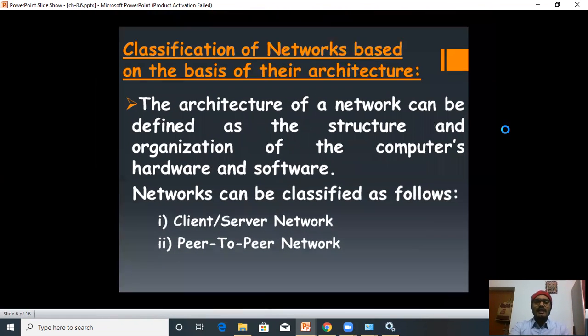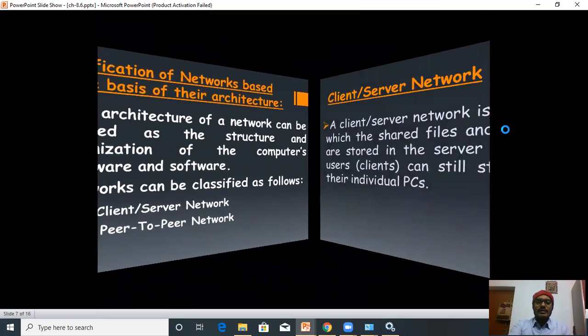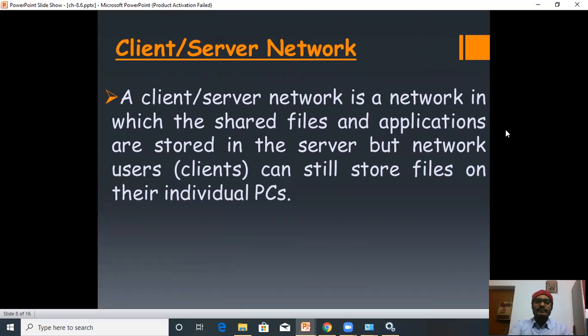So now coming to the next topic, classification of networks on the basis of their architecture. The architecture of a network can be defined as the structure and organization of the computer's hardware and software. Networks can be classified as follows. First, client-server network. Second, P2P network. Now, I will discuss these two points, which are very important. So, coming to the first one, client-server network.